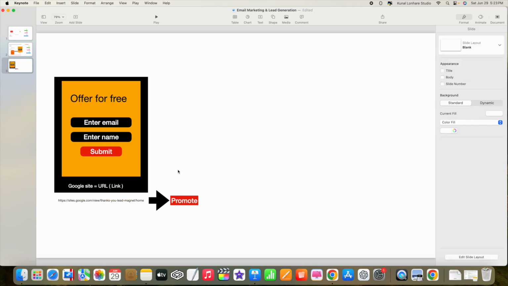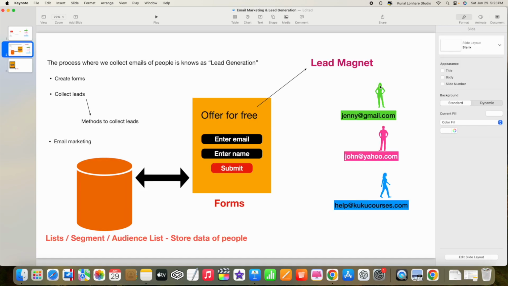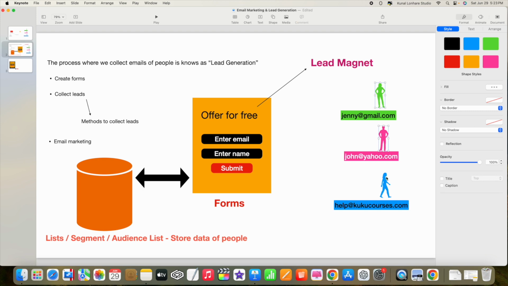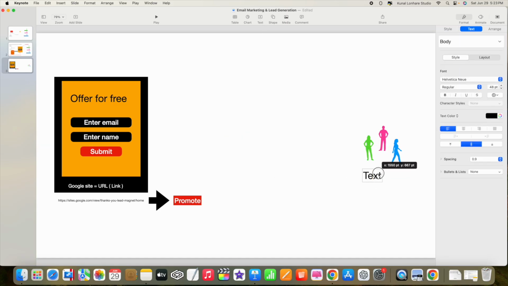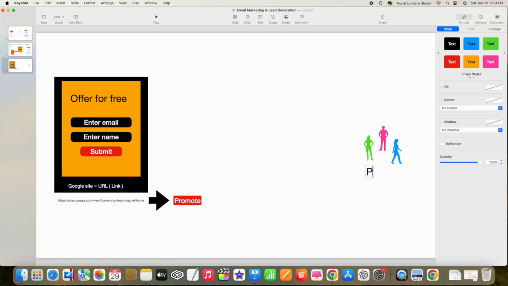Now see what I mean to say. Basically, there will be people who will come right to your form, and they will fill the form. Basically, these people we call in the digital marketing world traffic. They are the traffic.